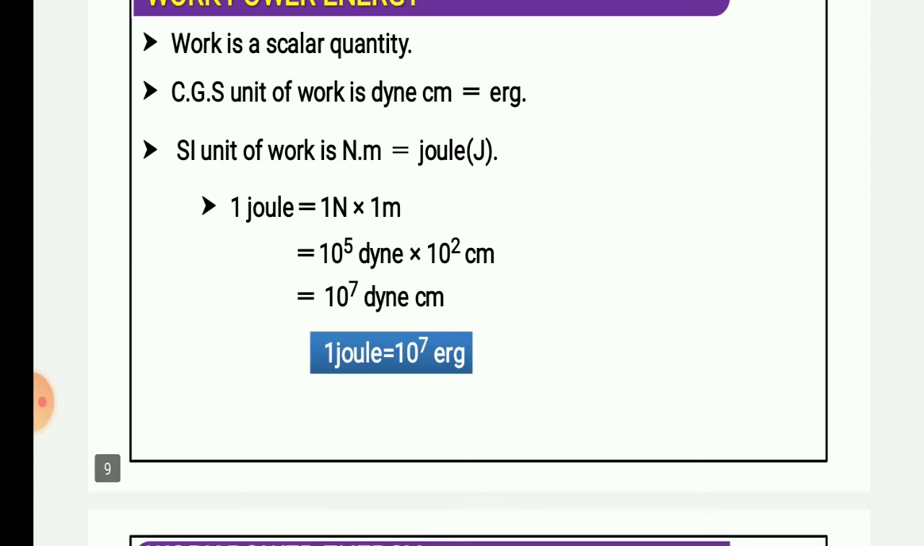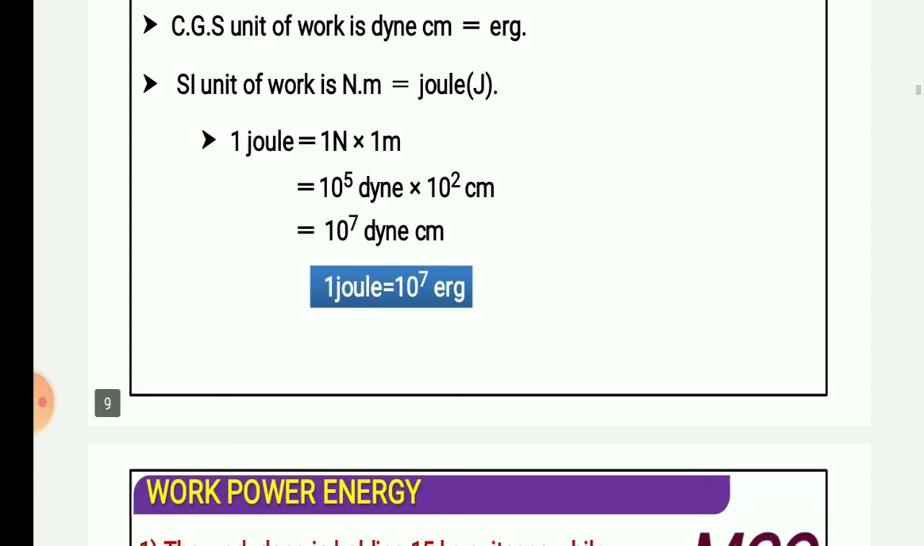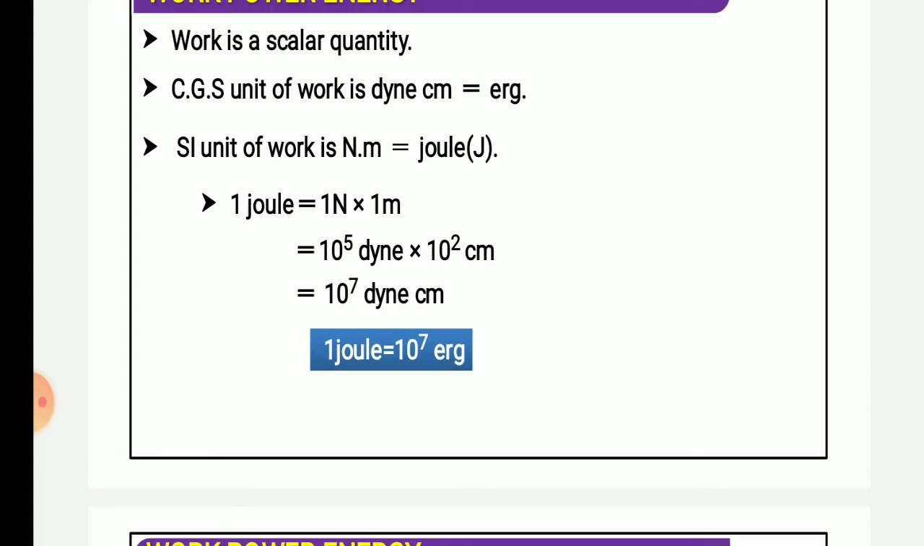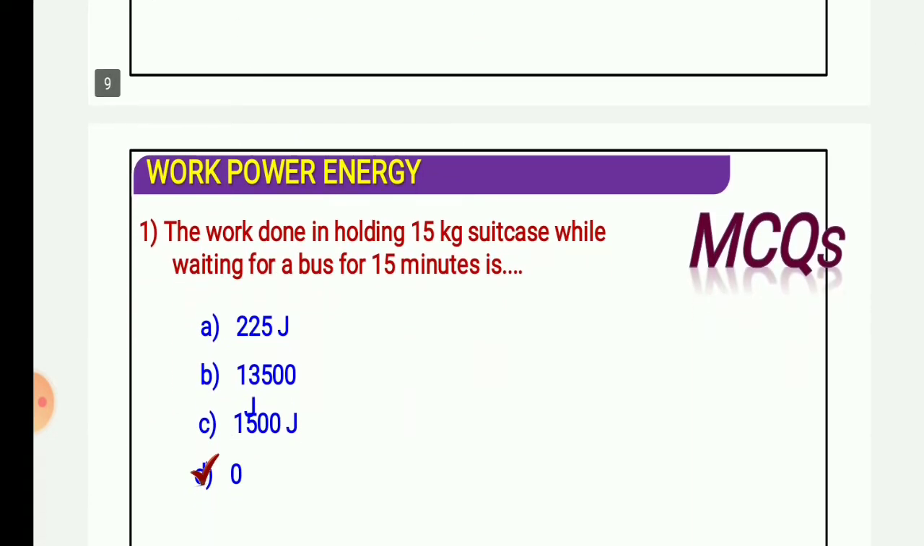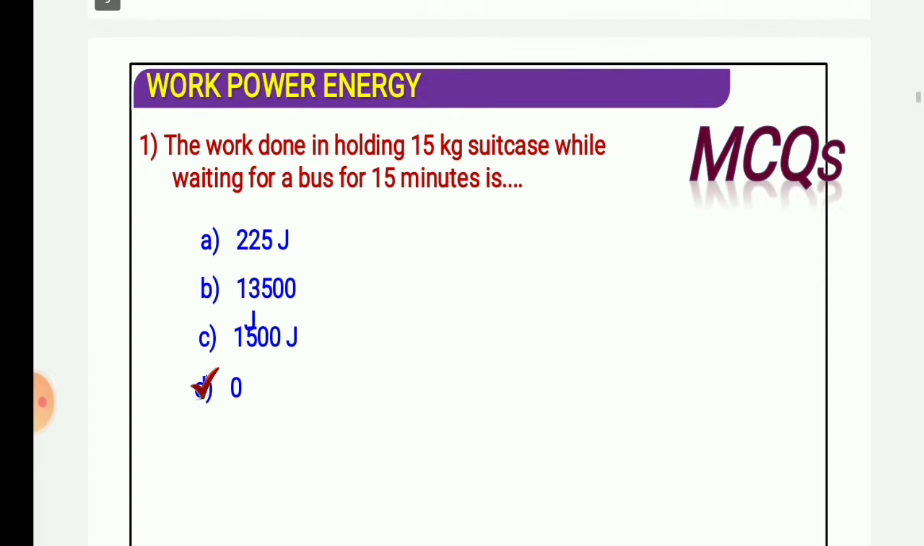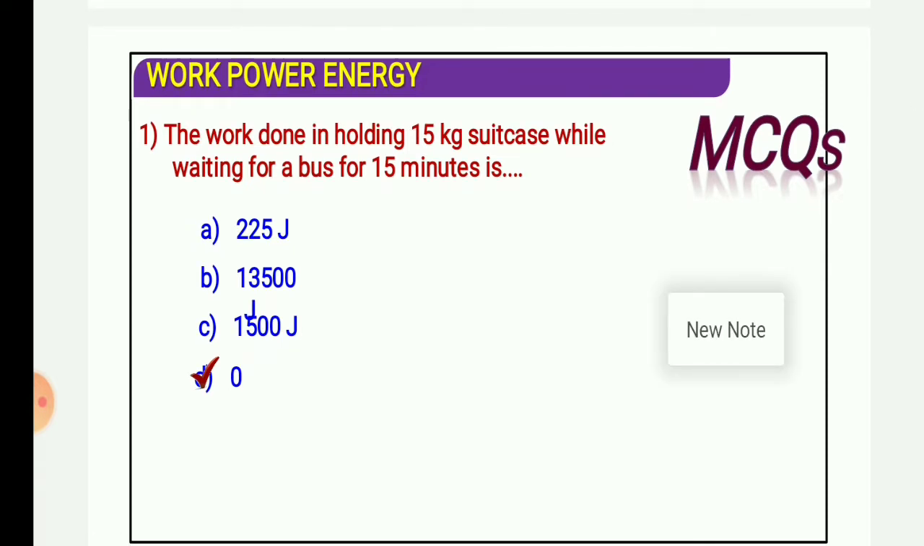So in total you can see that 1 joule equals 10 raised to power 7 erg. It is also important, you have to remember this. 1 joule is equal to 10 raised to power 7 erg. So here you can see some examples.